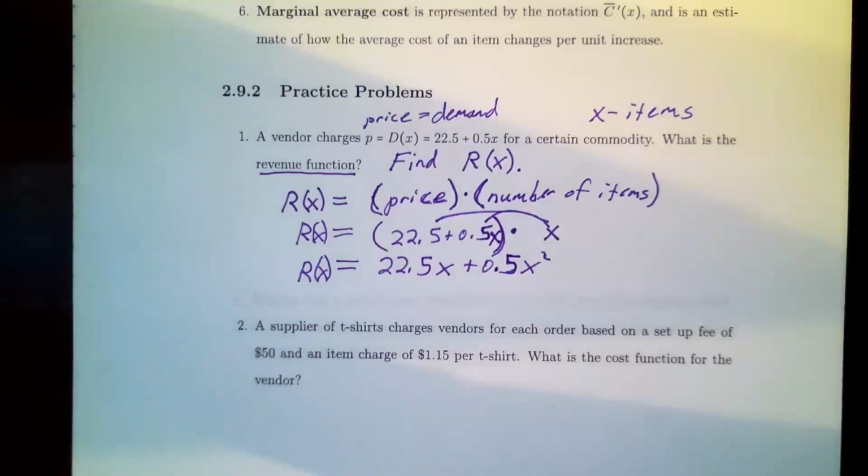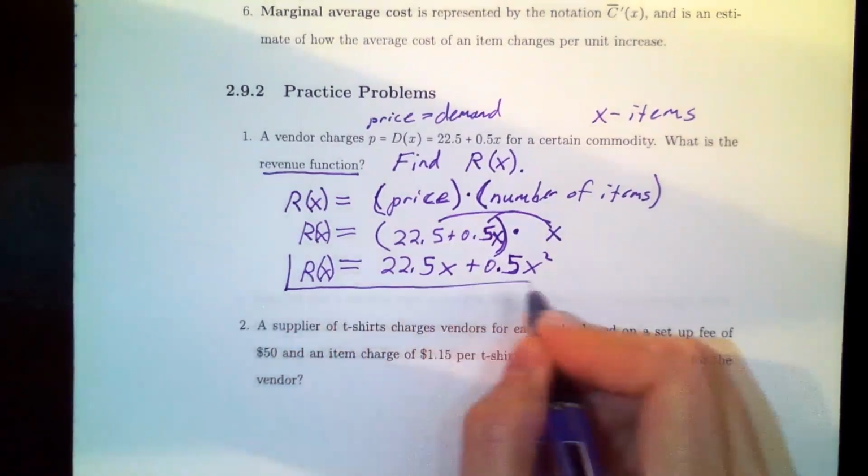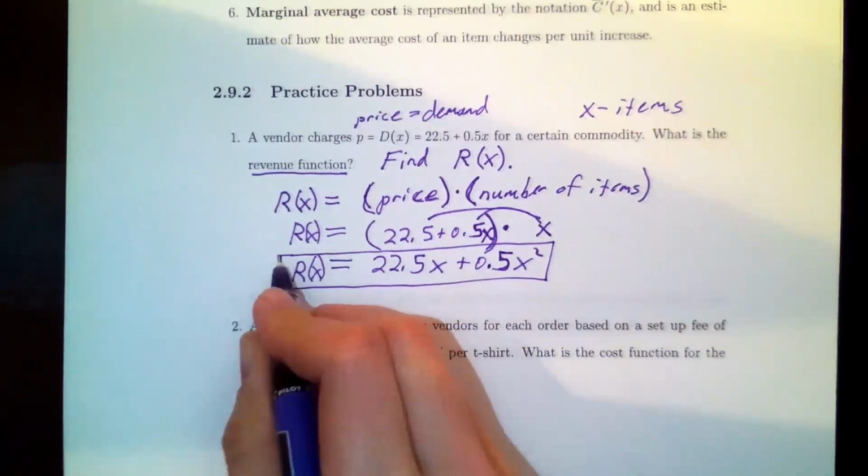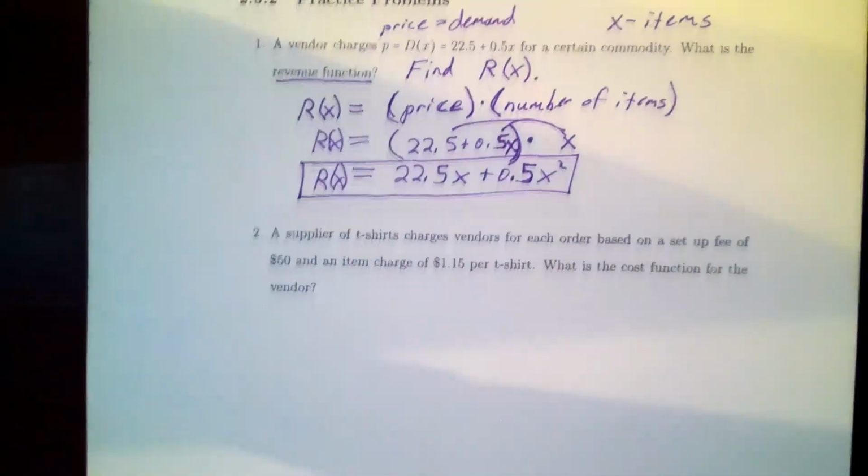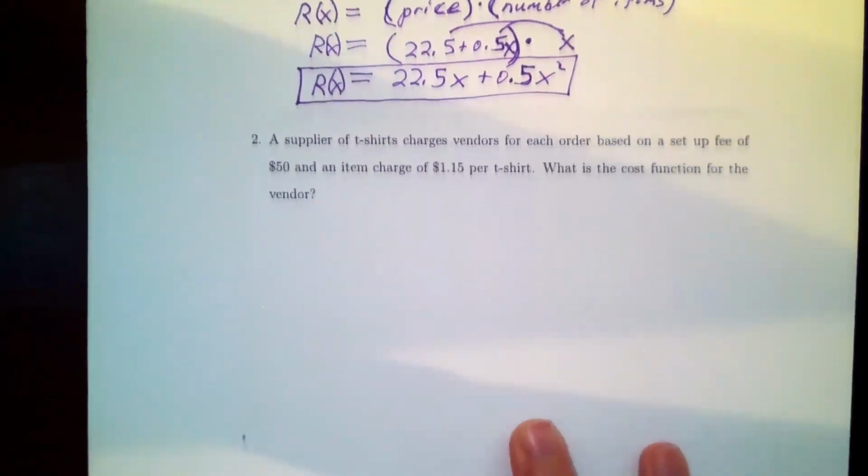If they had said find the revenue for 20 items, this is when I would plug in x, but they didn't ask me to plug anything in. They just said find the function itself. So we're done here. Move on to number 2.